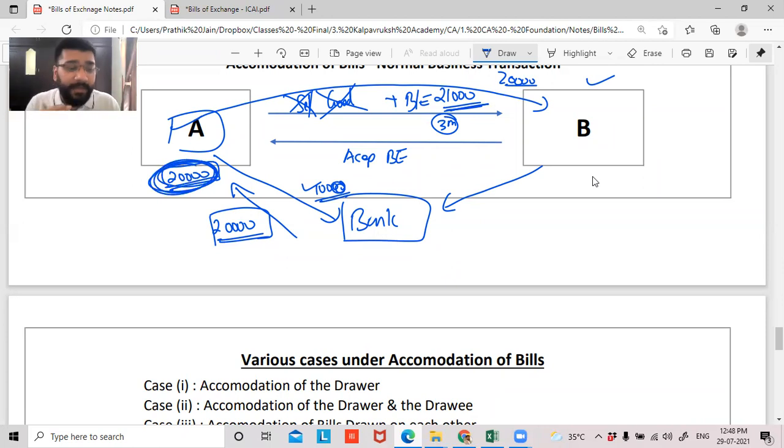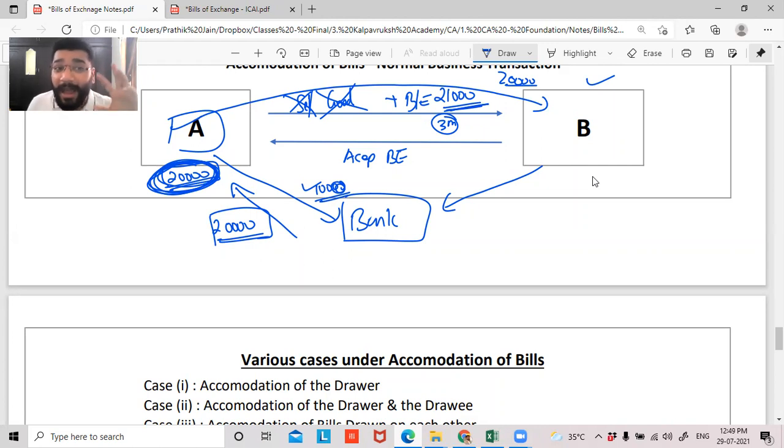So how can he go to the bank for a bank loan? The bank has rejected the loan. He tried everywhere, every possible way, to take a loan of 20,000 rupees, but nobody helped A. So A got an idea. A is a chartered accountant. He is very much aware of the concept of bills of exchange. So suddenly, an idea struck his mind.